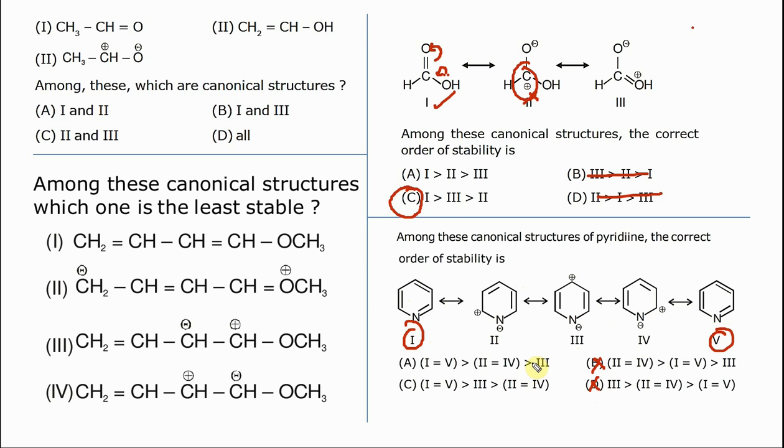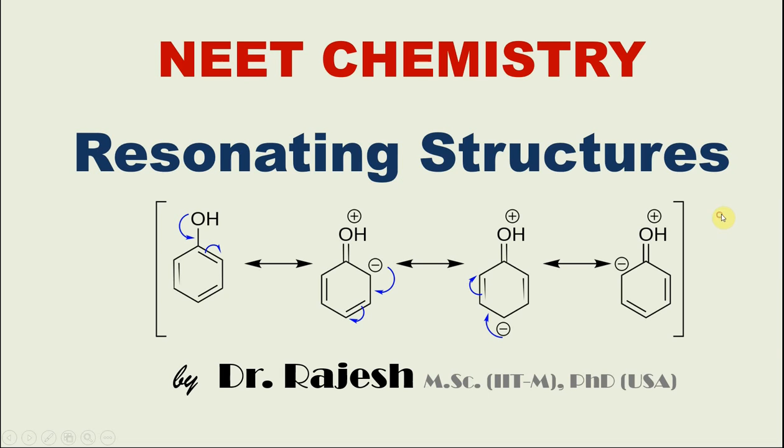We have to see where 3 comes. Now look at the difference between 2 and 3. In 2 the charge is adjacent, in 3 it is far apart. If it is far apart, it is less stable. So 3 is the last. The option is alpha. Okay, this is how you do resonating structures.